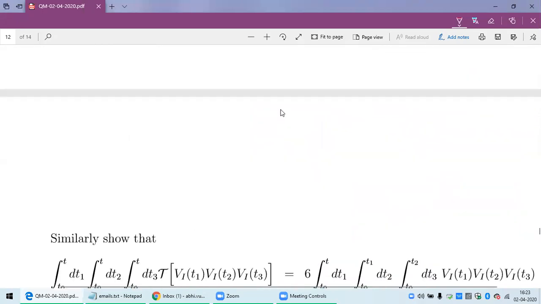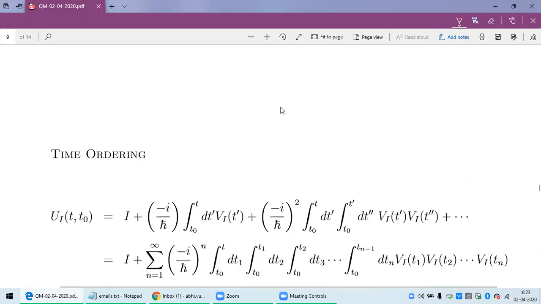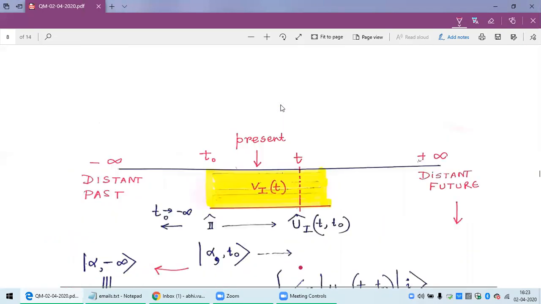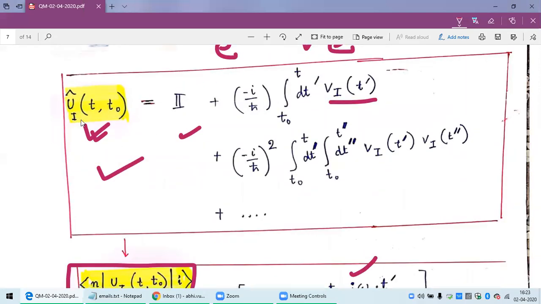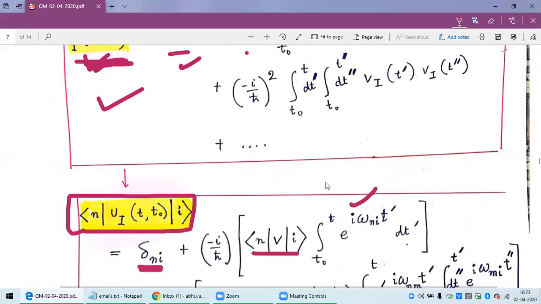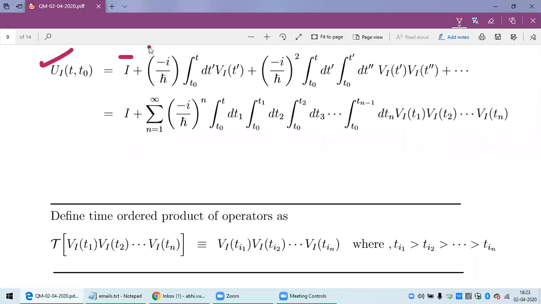Anyway, let me come to this. So you have seen this expression. This is the Dyson series for this potential. The first term, the second term is linear in V, third term is quadratic in V, and so on. So this is U. The first term is the linear term, second term, I just wrote this in LaTeX, this is the third term.